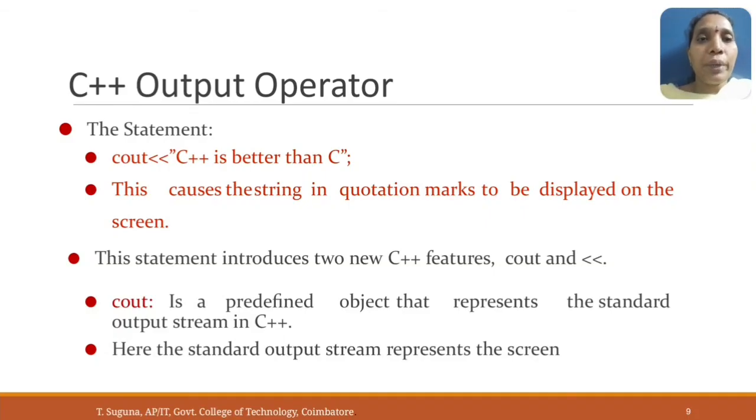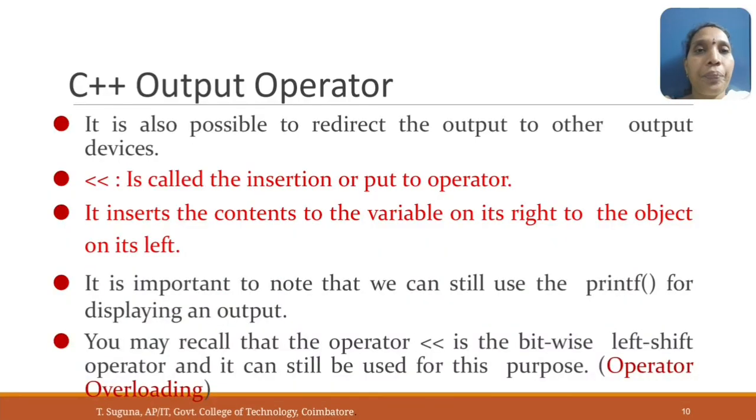C++ output operator. In the statement cout << with a string within double quotation marks, the string specifies what is displayed on the monitor. This causes the string in quotation marks to be displayed on the screen. The statement introduces two new C++ features, cout and the << operator. cout is a predefined object that represents the standard output stream in C++. Here the standard output stream represents the screen. It is also possible to redirect the output to other output devices.